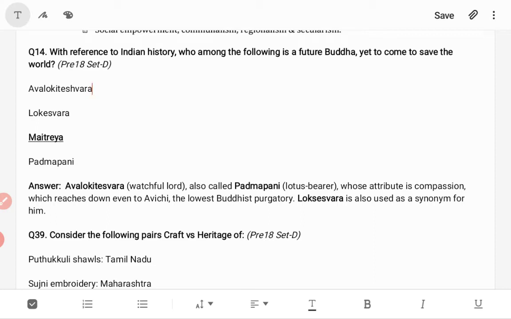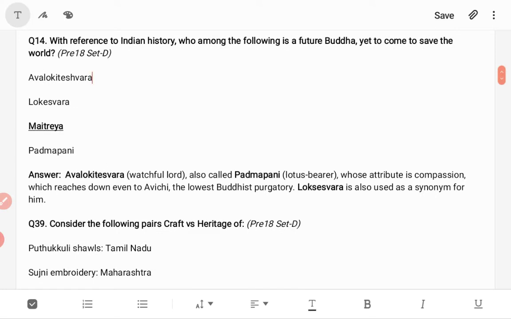So here, it's a question asked in Prelims 2018. The options are Avalokiteshvara, Lokeshvara, Maitreya and Padmapani. Avalokiteshvara means the watchful Lord. Padmapani means lotus bearer. And Lokeshvara is also a synonym for Buddha. But here the question is, who is a future Buddha? So the answer is Maitreya.